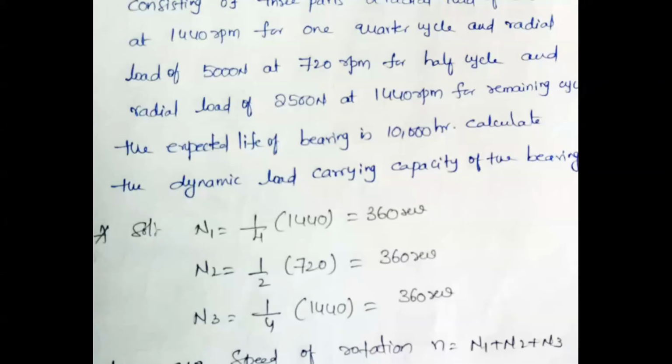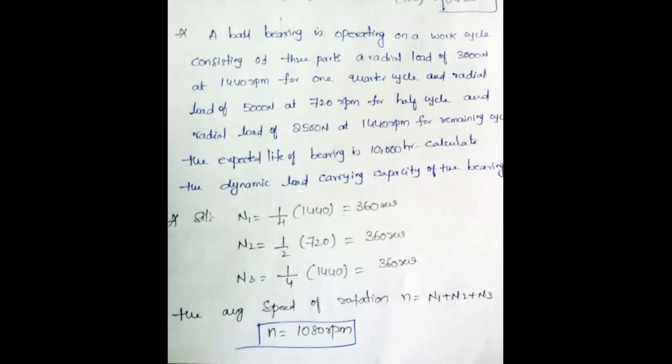Okay, no problem. You tell me the answer, then I will let you know. How many people are able to solve the equivalent loading condition? That is the reason I didn't change the slide. So speed is 1080 RPM.